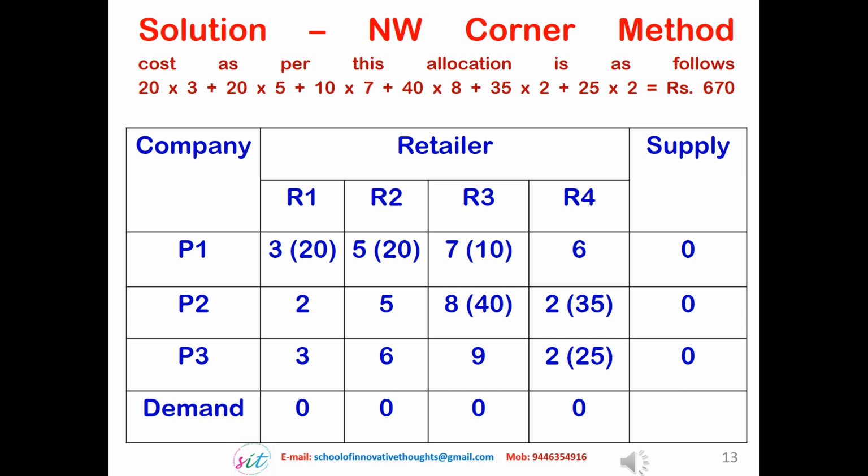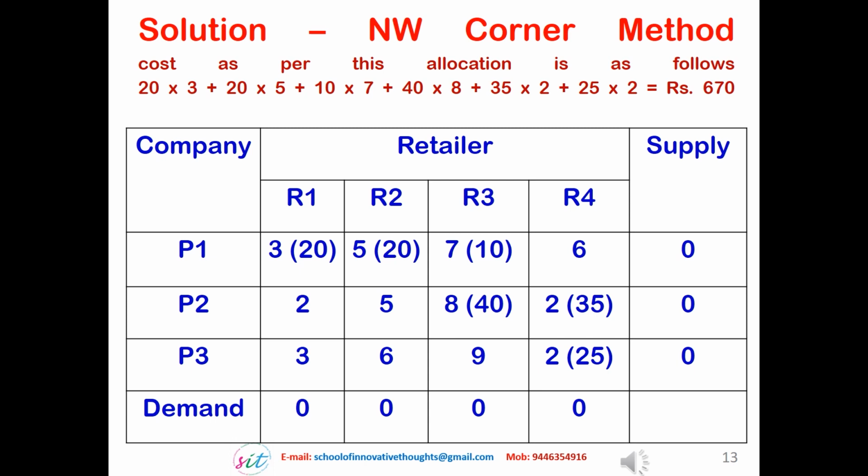Then the method adopted is known as the northwest corner method. Northwest corner means we first consider the top left cell, and once that cell is exhausted, we remove either the row or the column. Then we consider the remaining matrix, and again we consider the top left, that is the northwest corner cell, and allocate the maximum in that cell. Then we either remove the row or column and move to the next process, and so on.